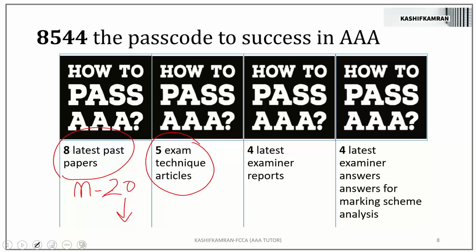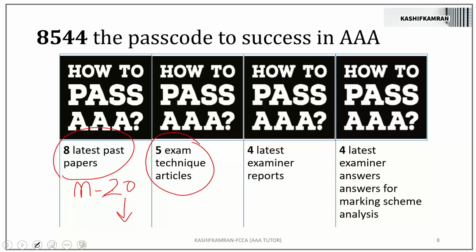All the students taking this live class, do your self-appraisal. Ask yourself a question. Have you done them? Have you done them seriously? Have you done them properly? Have you done them casually? And have they really benefited you? No one can say this has not benefited us because these are wonderful exam technique articles.